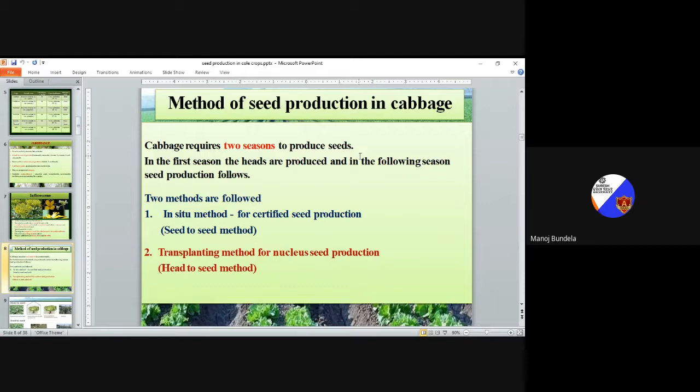There are two methods. One is the in situ method, which means the seed to seed method. This method is used for certified seed production, and only seeds are used as propagating material. The second is the transplanting method for nucleus seed production, the head to seed method. First we sow the seeds, from the seeds the head will develop, and from that head the seeds will develop.